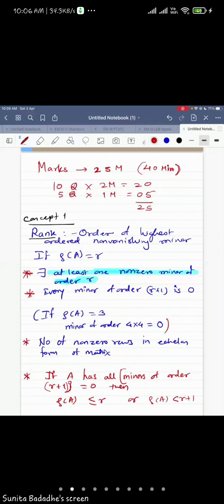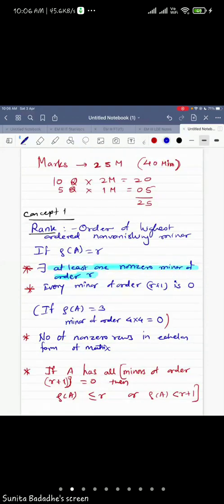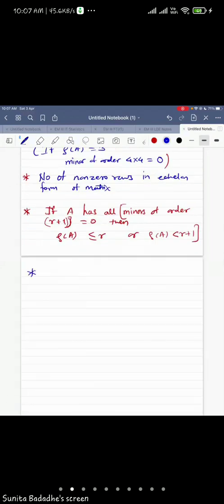I hope you people are getting me, right? So this is the concept of rank of the matrix. Now, one more statement that one can ask on the rank of matrices. See, this being a theoretical part, there can be confusions. That's why I'm spending a lot of time on this. The question can be asked in a twisted manner, right?